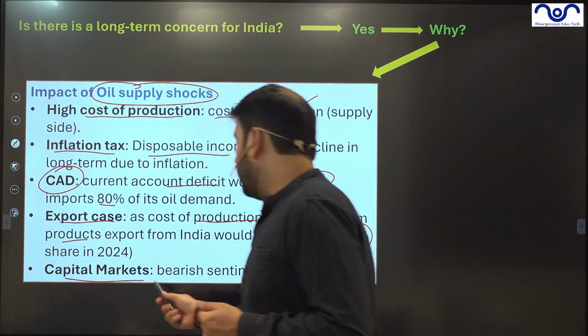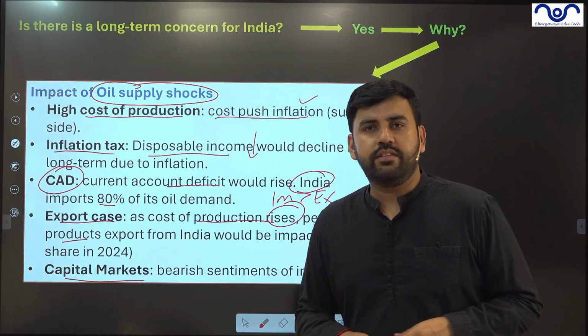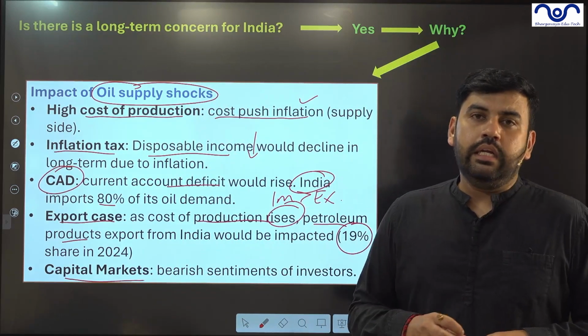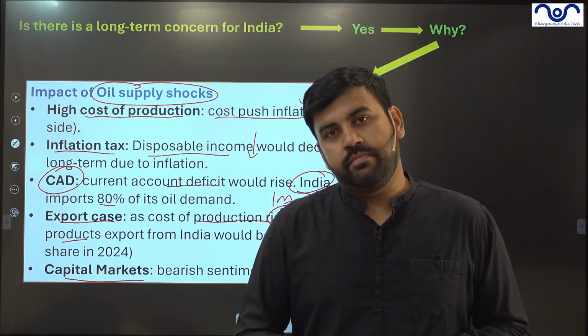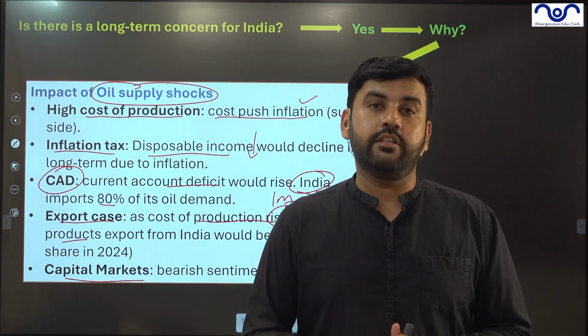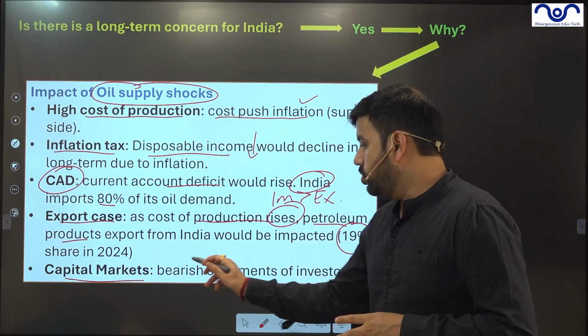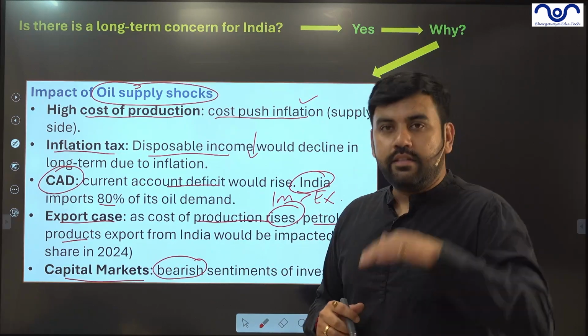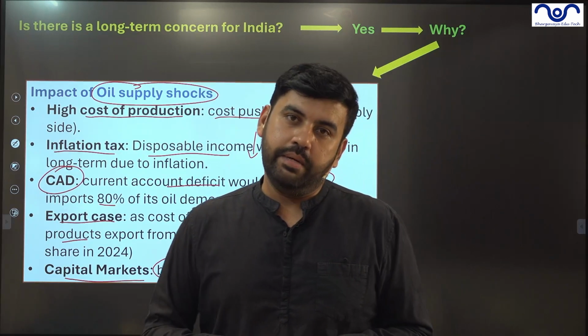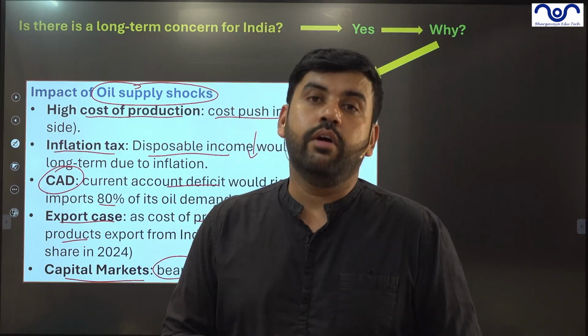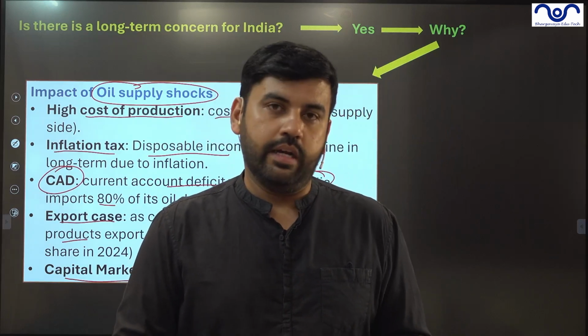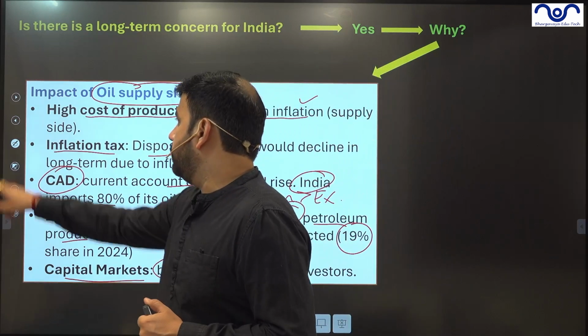And lastly, the capital market. The capital market has already started showing a bearish stance. In the last 1 month, it has improved a lot. But despite that, it may show declining sentiment in the coming times. That will impact a lot of funds being invested in the capital market, especially the Bombay Stock Exchange.